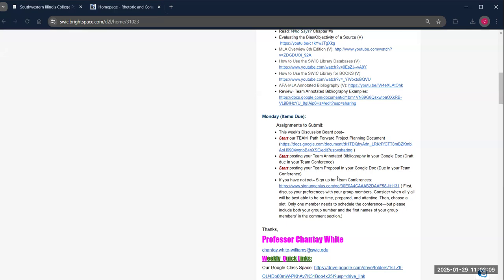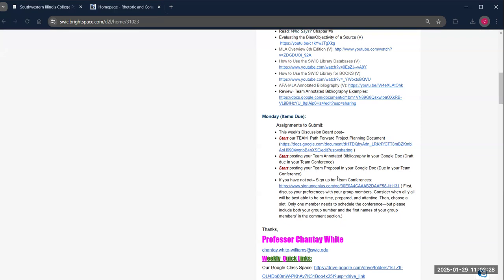It's okay if you don't have all 20 of them in there, but you need to have enough of them in there so that we can talk about what you're doing and make sure you're on the right track before we go too much further into the project. So you'll see those two things go in the Google Doc that I provided for each team so that we can look at them in your conferences.